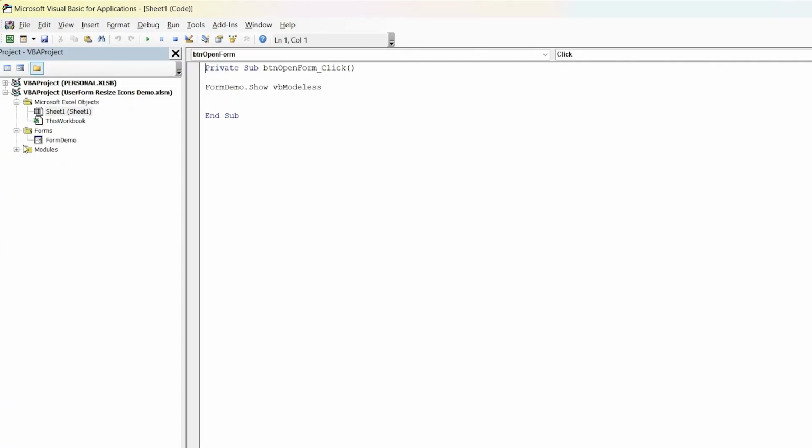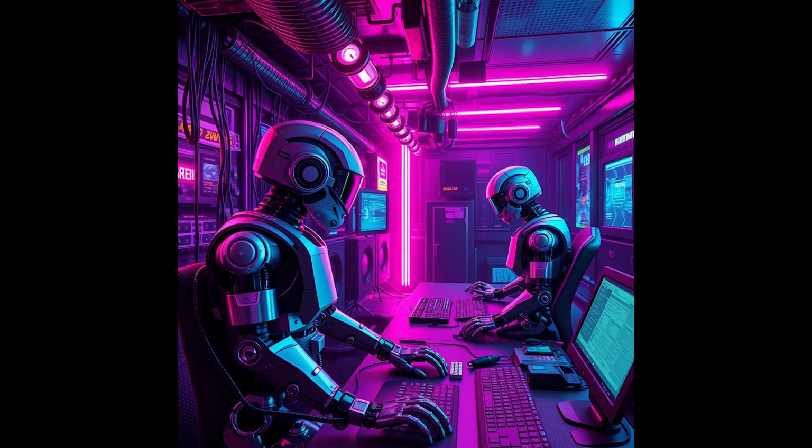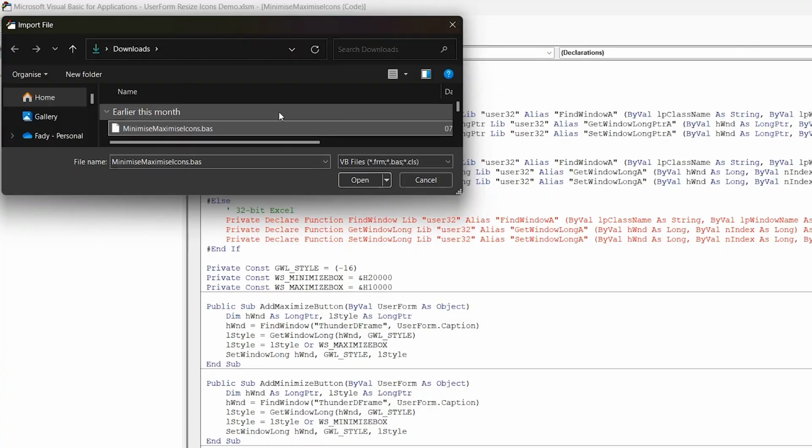Next, open your VBA editor in Excel. This is like entering the control room of a futuristic spaceship. Import the Minimize Maximize Icon.base file, and you're set to give your forms a minor upgrade.